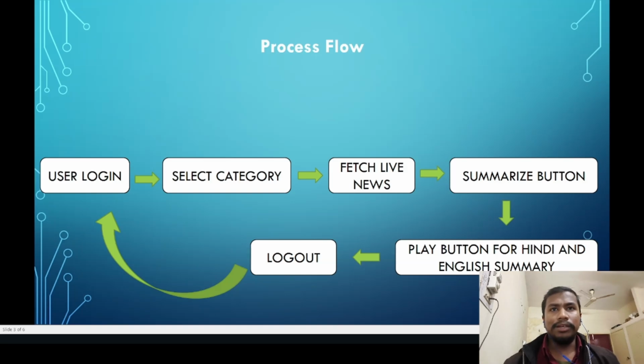When anyone selects a category, the system fetches news from different sources and provides a quick summary of the AI news. Also, there is a function to listen to the summary in Hindi and English.